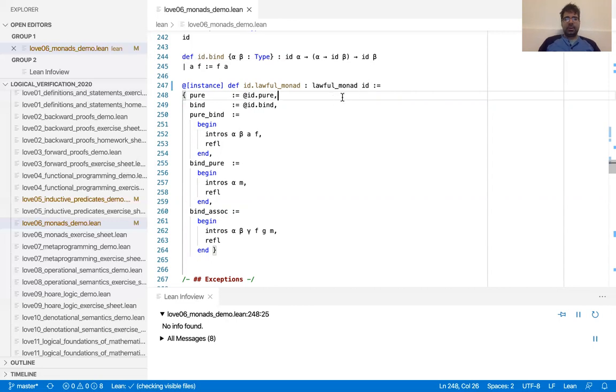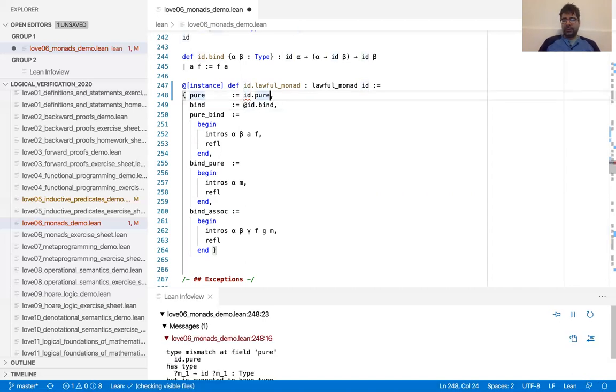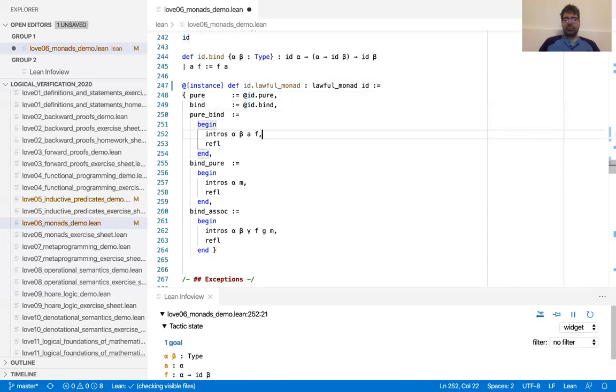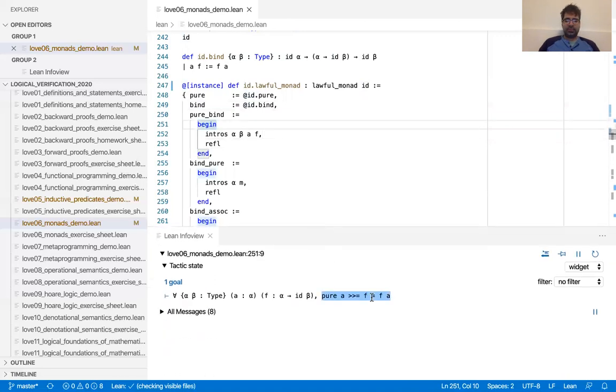Okay. So here, we put id.pure. I think we really need the at here, because otherwise it tries to infer an implicit argument. We don't want it. We just want it to take the function as is and assign it to the corresponding field, which has the exact same signature. So we put an at in front. This is what the at is for. And then we have to prove the three laws. These are very easy proofs, of course.